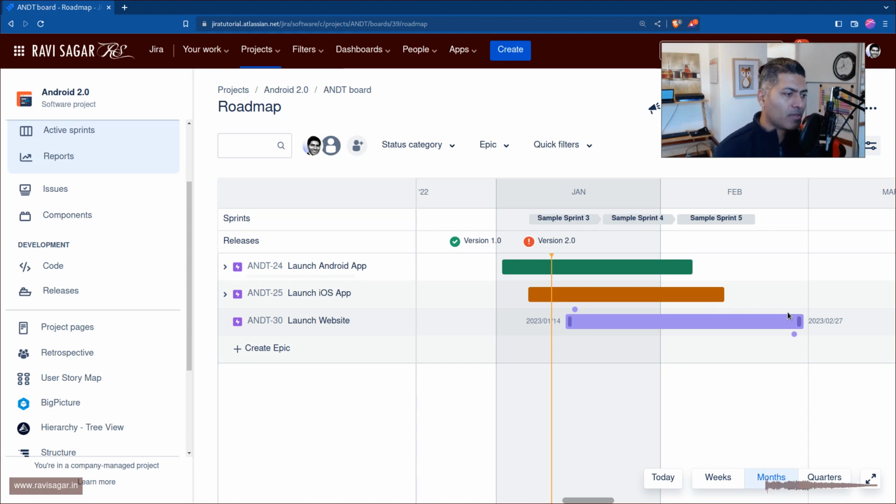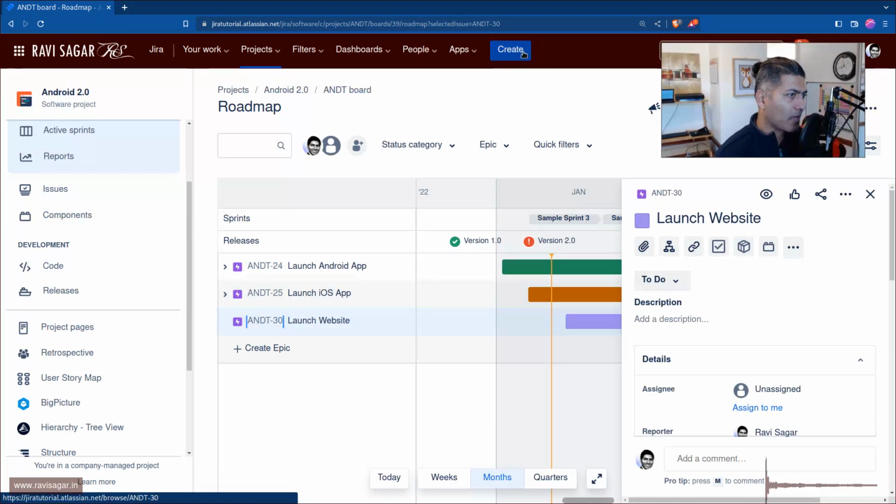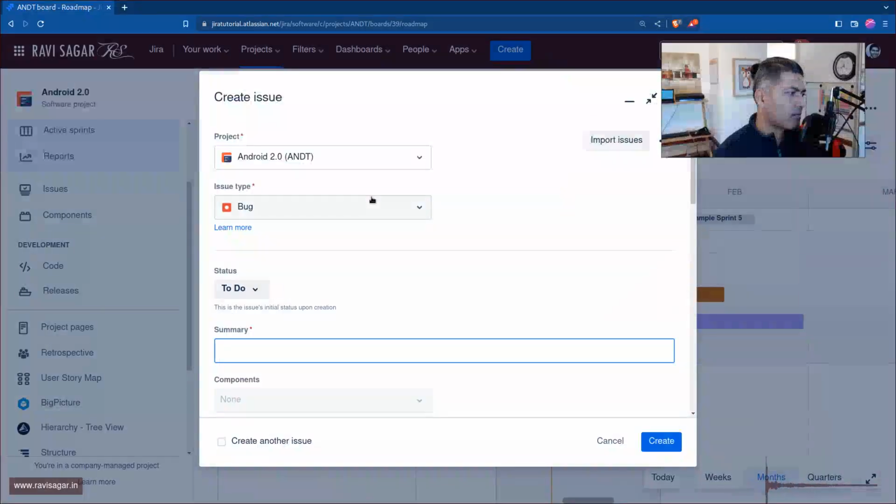Now, the problem is, although you have defined a roadmap, you may not be using a roadmap, because on Jira's server version or data center version, you don't really have this roadmap capability. At least within a project, you have to use the advanced roadmap. Let us say you're not really using any roadmap, you're just looking at this epic. You may want to create an epic by clicking on the button on top. So let us say you want to create a new epic. Let us use the create issue screen.